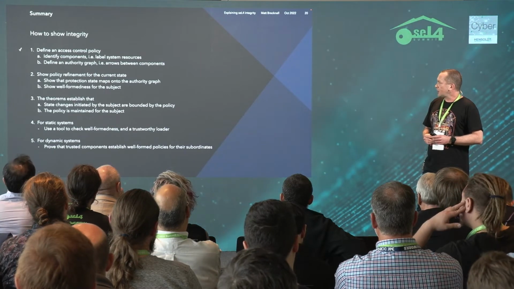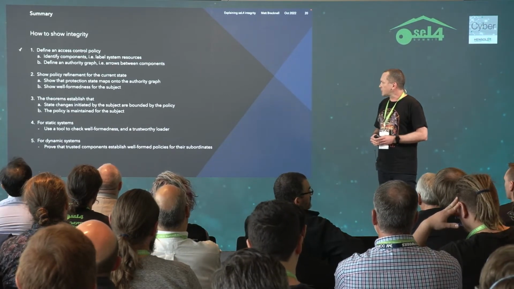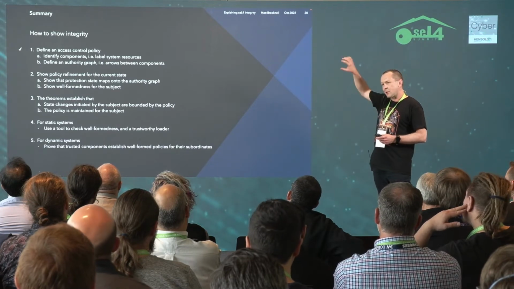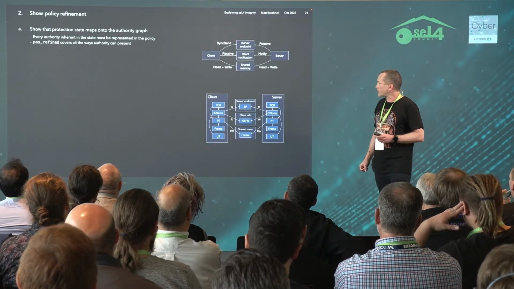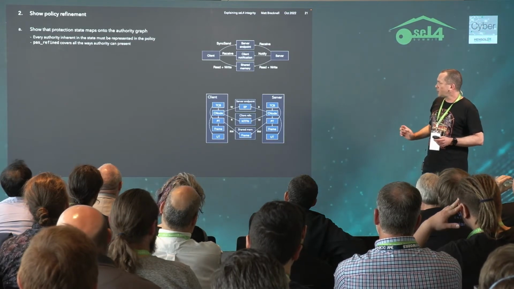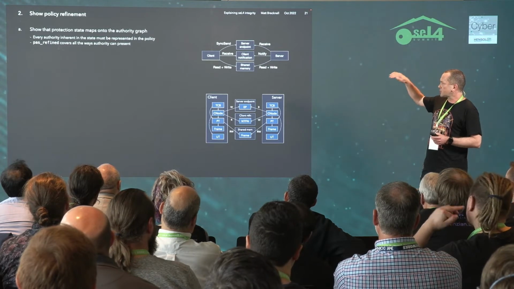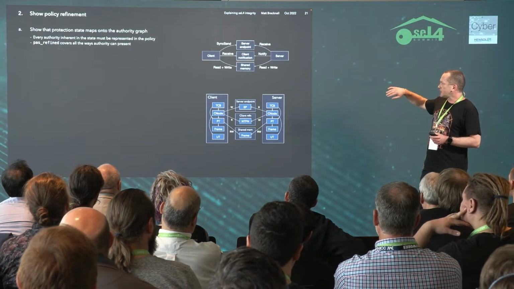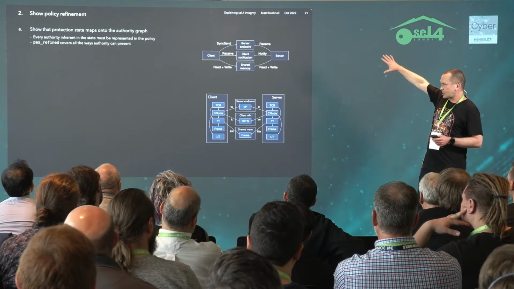Okay, so we've talked about how to define an access control policy. The next step is to show that that policy is somehow in relation with the state of the system. So there are actually two parts to this. The first is what I said before, that we would need to show that the protection state maps onto the authorities in the graph.